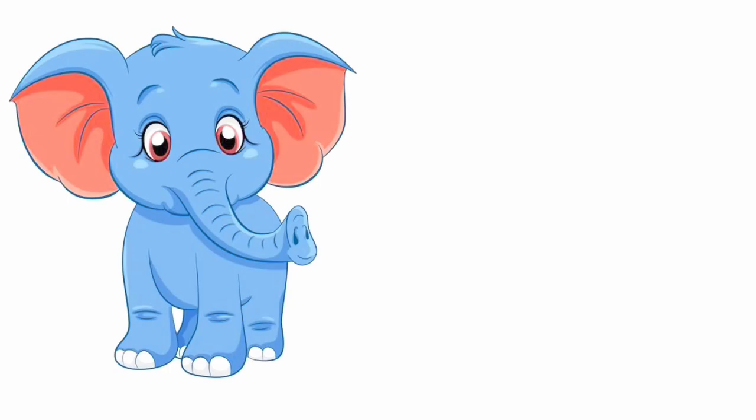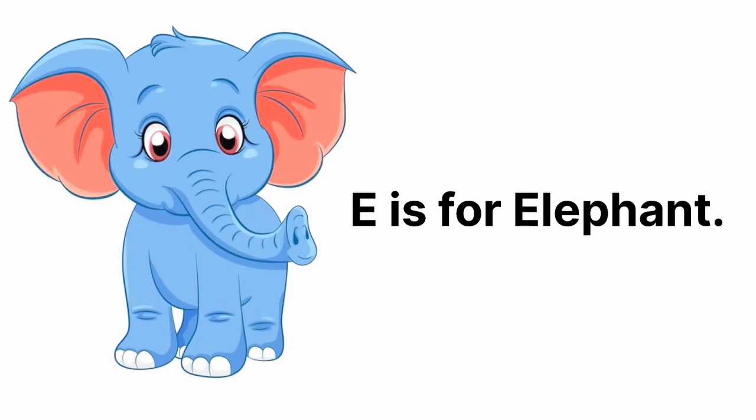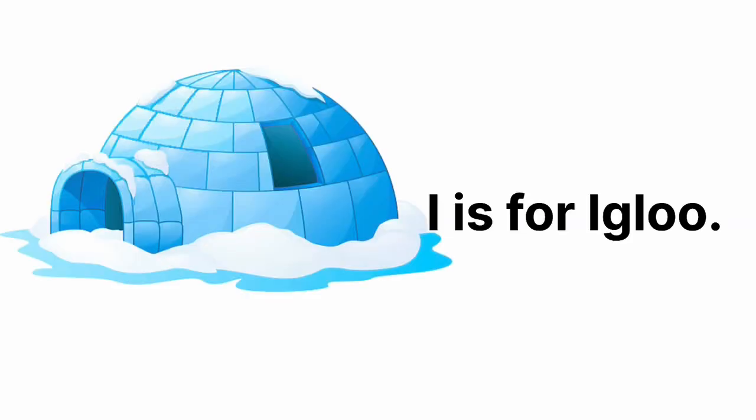Apple. E is for elephant. E sound is A. Elephant. I is for igloo. I sound is E. Igloo.